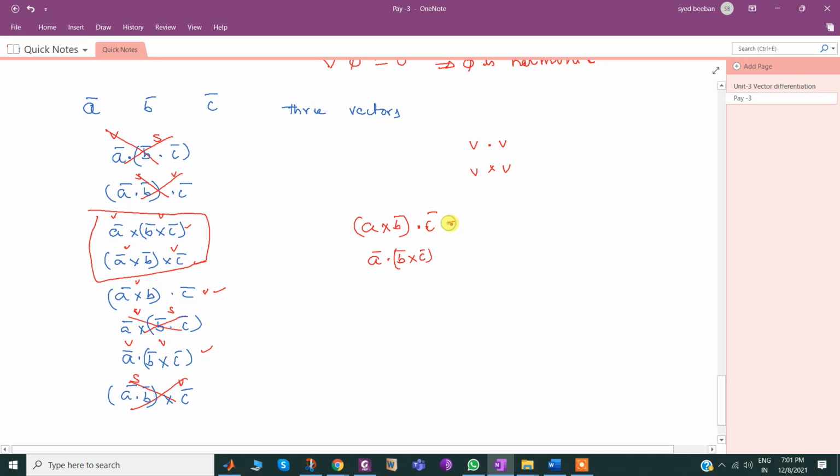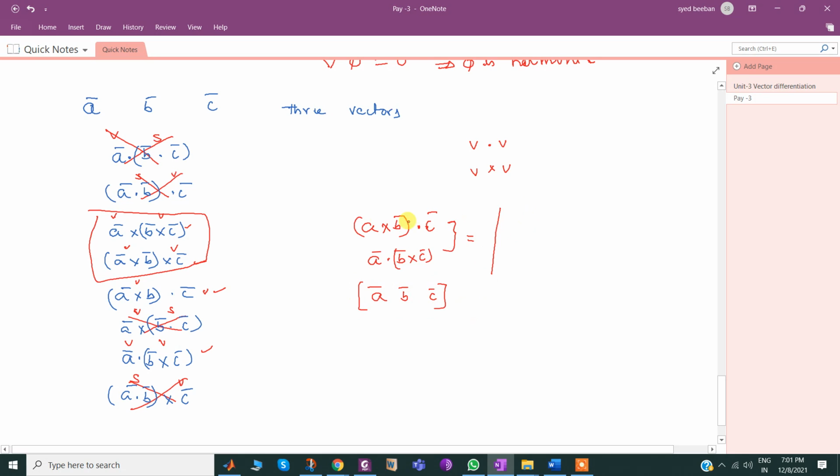Please have a sense that we are in the class. These two have the same value, and it will be represented simply as box a bar, b bar, c bar.